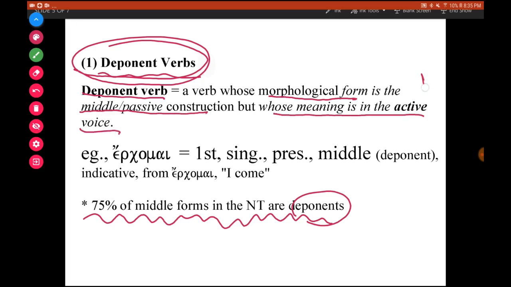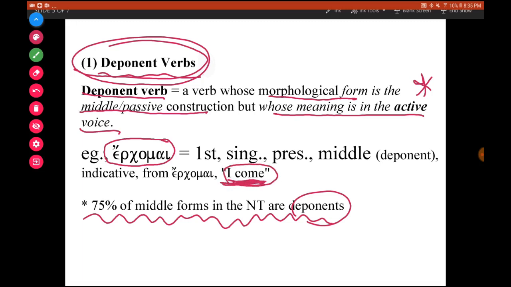There's a lot going on here, so let me try to explain with an example. Here's the word erchomai. Erchomai is a very common deponent verb. It's something that you're going to be seeing frequently throughout Greek 1 and as you read the New Testament. Erchomai means I come.